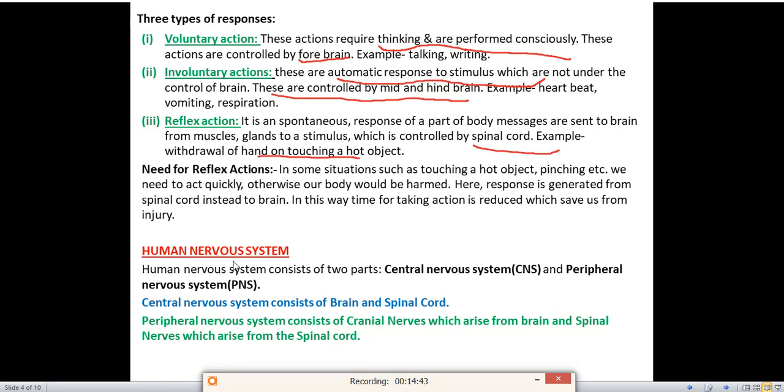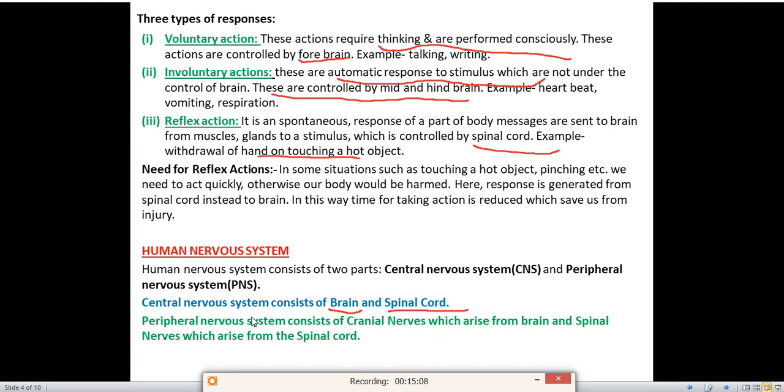Next topic is the human nervous system. Now we'll see what the parts of the human nervous system are. The human nervous system consists of two parts. One is the central nervous system, CNS. Another one is the peripheral nervous system, PNS. Now we'll look at the parts of the central nervous system and the peripheral nervous system also. The central nervous system consists of the brain and spinal cord. These are the two parts of the central nervous system.